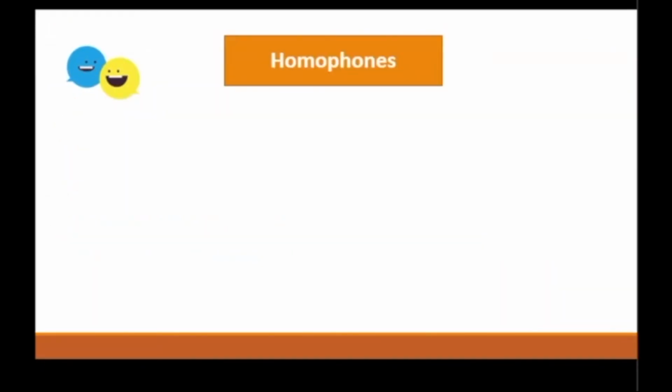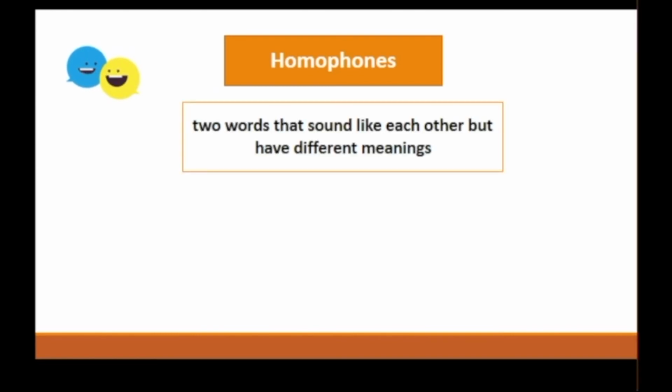Now let's move on to the last part of structural aspect, which is hearing words correctly. In the English language, it's common to come across two words that sound similar but mean different things. These are known as homophones. Homophones are two or more words that sound alike but are spelled differently and have different meanings. Homophones occur in English because there are multiple ways to spell the same sound.